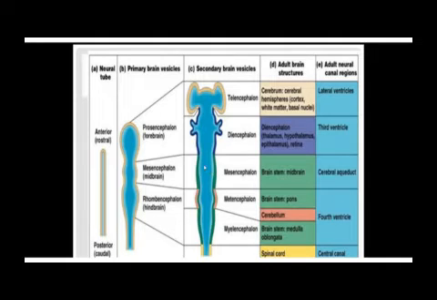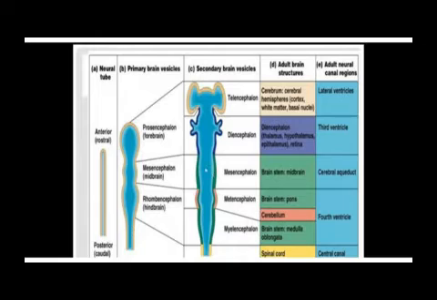What about the mesencephalon? The mesencephalon will maintain its name, and in the adult brain, we're still going to call it the midbrain. So when I talk about the midbrain in an adult brain, I will show you that now this is what they call the midbrain. Remember, it was derived from the mesencephalic vesicle, which is our midbrain.